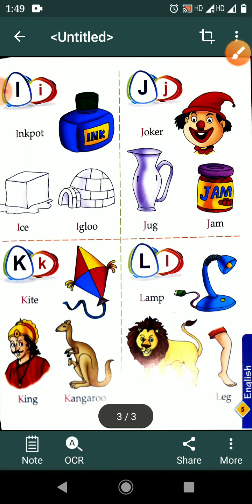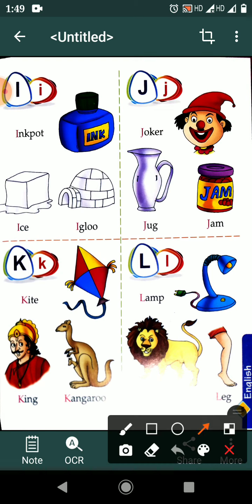Next. I for inkpot. Where is inkpot? Yes. This is inkpot. I for inkpot. I for eyes. Like cooling. I for eyes. I for igloo. Where is igloo? Now tell me, where is igloo? This is made of ice. And I for inkpot. I for eyes. I for igloo.